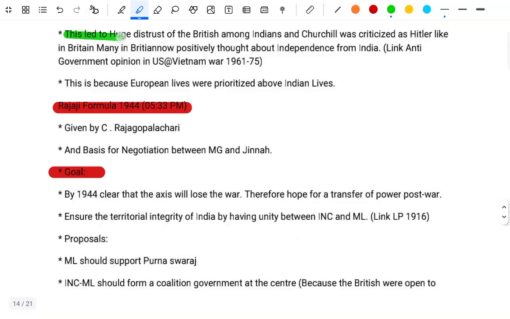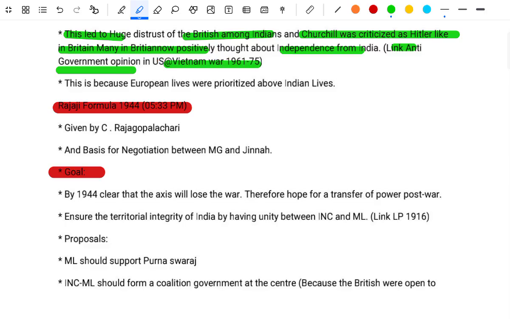Impact: this led to huge disillusionment among Indians with the British, and Churchill was criticized as being like Hitler. Many in Britain now thought positively about independence for India, like the anti-government opinion in the USA during the Vietnam War, 1961 to 75. This was because of the Europeans' belief in prioritizing their lives above Indians' lives.